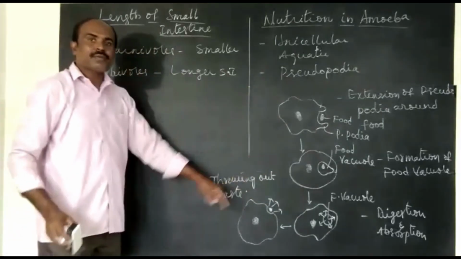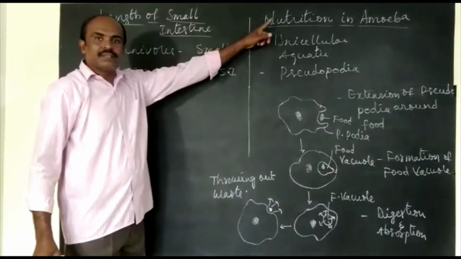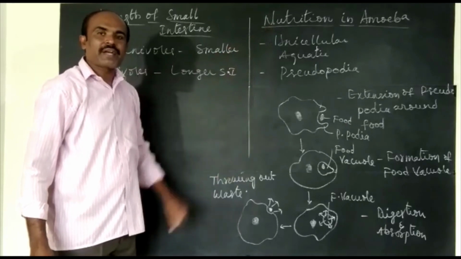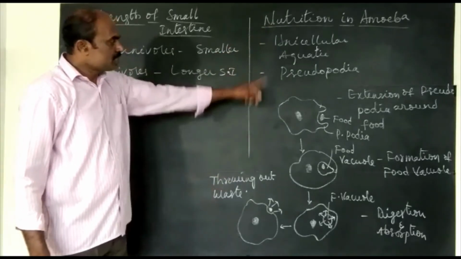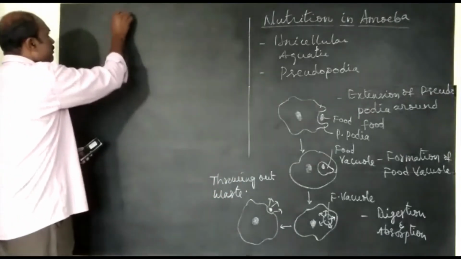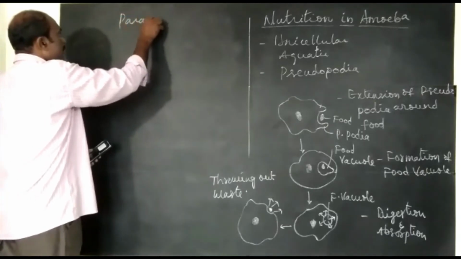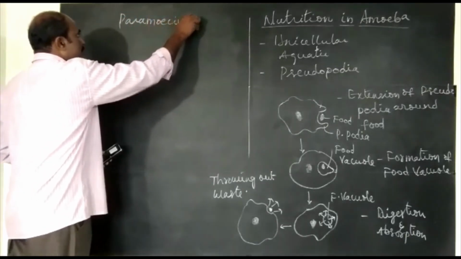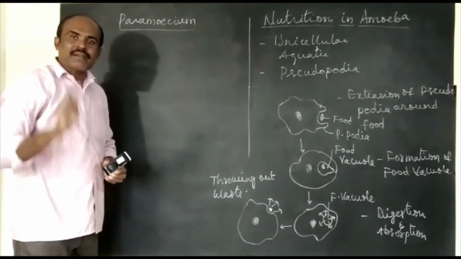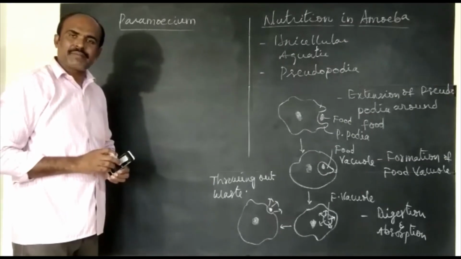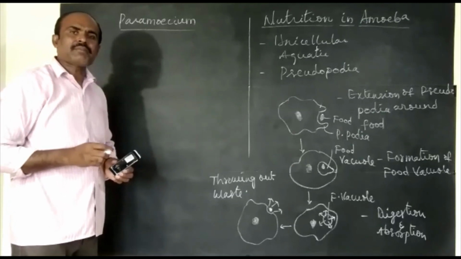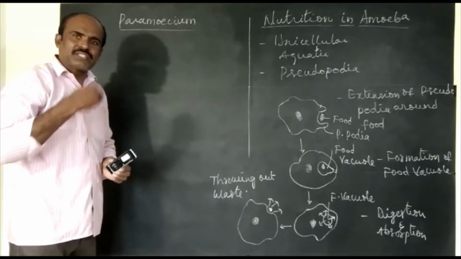So this is how in amoeba we can observe the type of nutrition, how amoeba get food material. So nutrition in amoeba, very important from your examination point of view. Paramecium. In paramecium, pseudopodia are absent, but there are cilia around the paramecium. From the cell wall, n number of cilia extend outside.